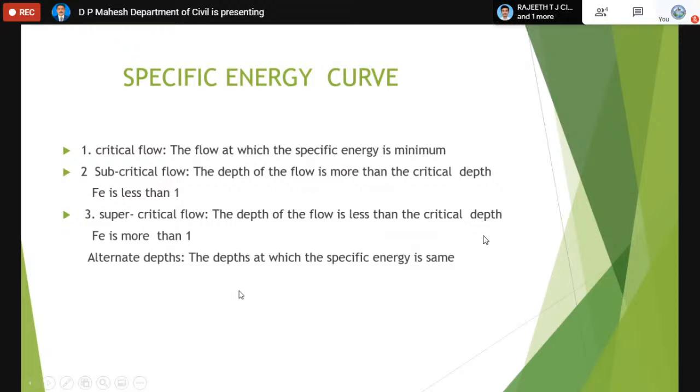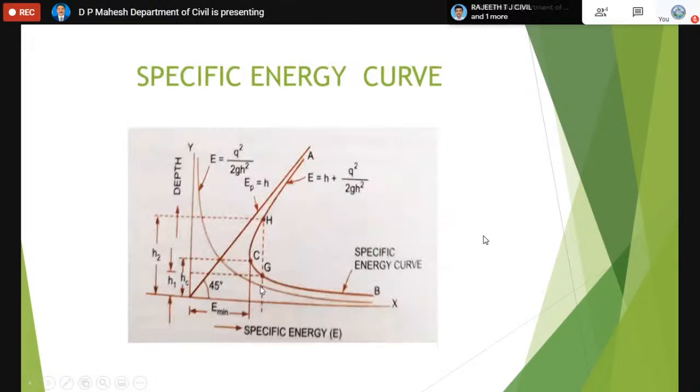So critical flow is one for which specific energy is minimum. In subcritical flow, the depth of the flow is more than the critical depth, or Froude number is less than 1. In supercritical flow, the depth of the flow is less than the critical depth, or Froude number is more than 1. And alternate depths, as I showed you in the figure, the points G and H are two points in the channel. They have the common value of the specific energy, but the depths are H1 and H2.